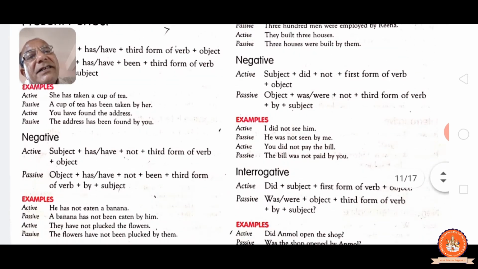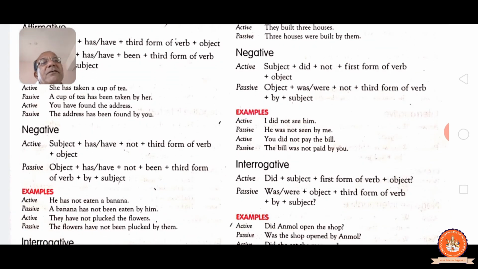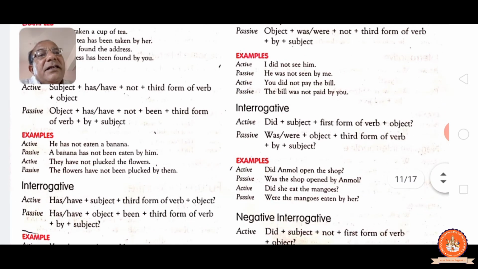Interrogative sentence: "did" comes first. Did plus subject, first form of the verb, object and question mark. Was/were plus object, past participle, by subject and question mark. Did Anmol open the shop? Was the shop opened by Anmol? See, did she eat the mangoes? Were the mangoes eaten by her?